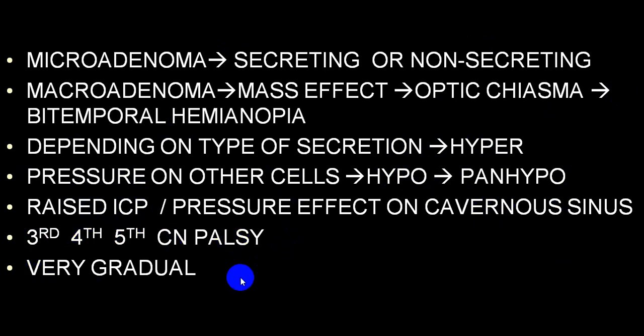It is a gradual expansion. It can expand upwards suprasellar, producing compression of the hypothalamic area, compressing hypothalamic neurons and neurosecretory cells, and then releasing hormone and inhibitory hormone secretion will be hampered, producing pan-hypopituitarism.